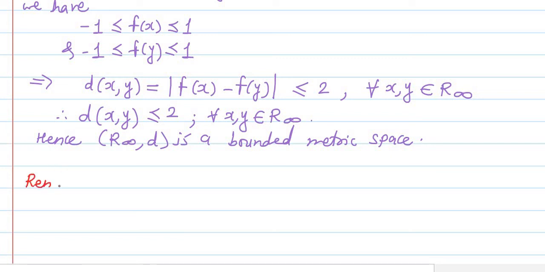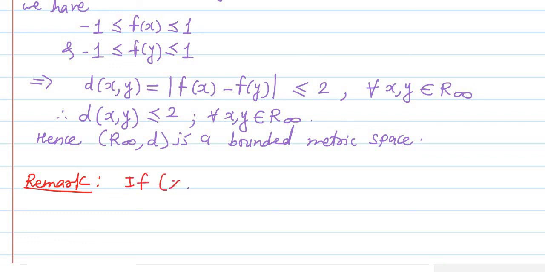That remark is, if we have an unbounded metric space, then on that unbounded metric space we can define the D function in many different ways so that the resulting new metric space becomes a bounded metric space.